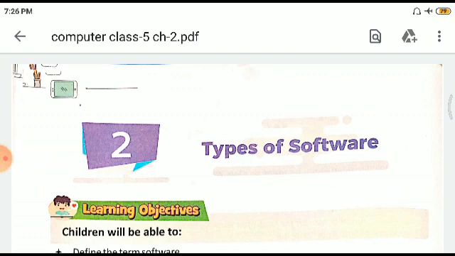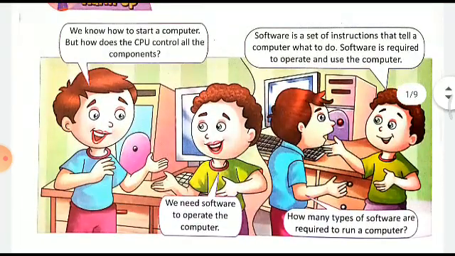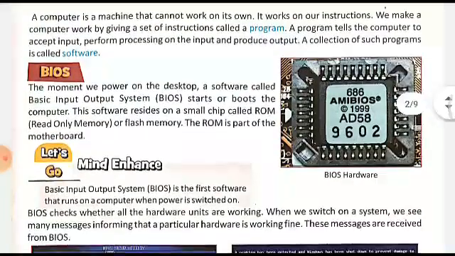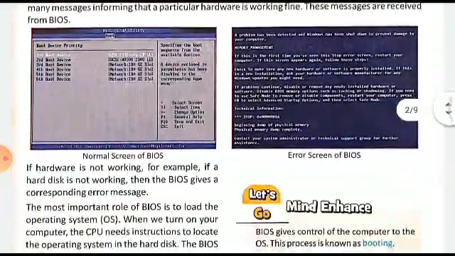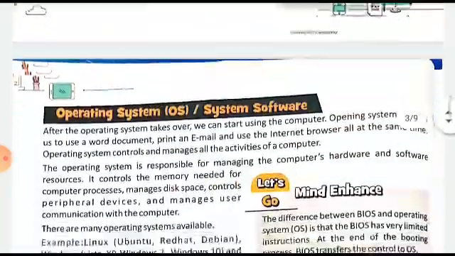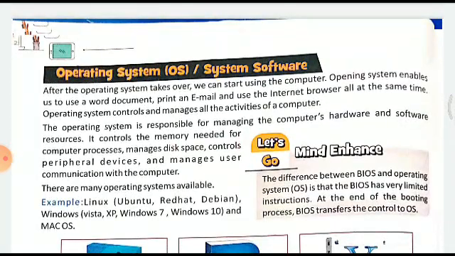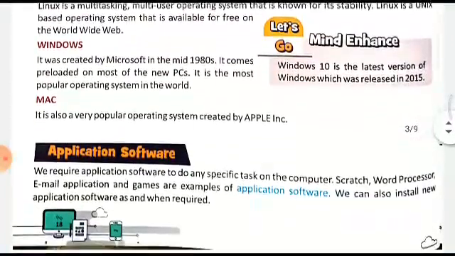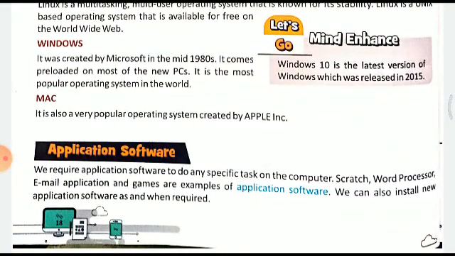We are on to chapter second, types of software, and this is the second session of it. Up till now, we have seen what an operating system is. We had seen BIOS and how it boots the computer. We also saw how BIOS transferred control of the computer to the operating system, right? We also went on to see the different kinds of operating systems like Linux, Windows, right? And then we have actually started with the application software.